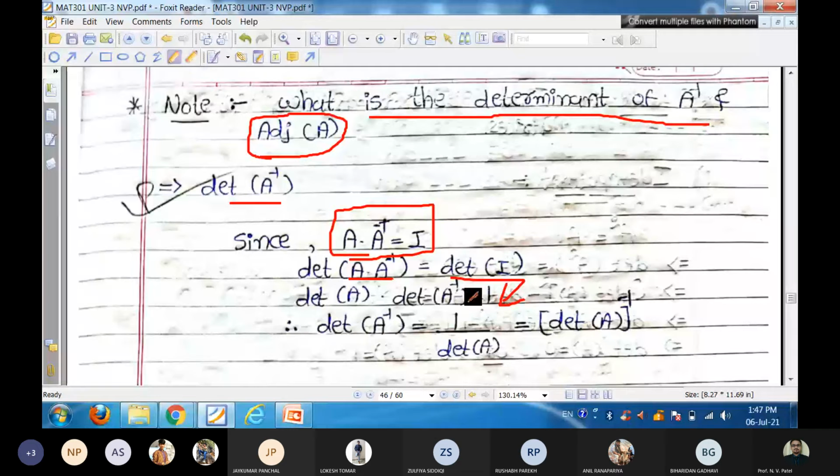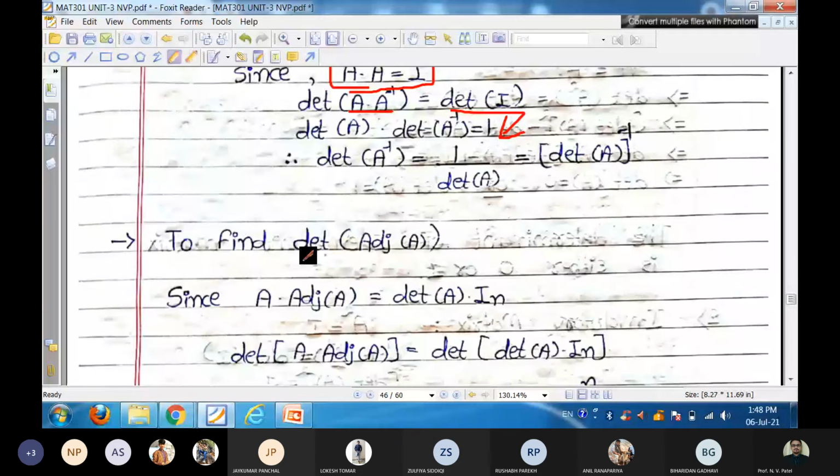So that is our property to find out the determinant of this matrix A inverse. Now, similar procedure to find out the determinant of adjoint A.